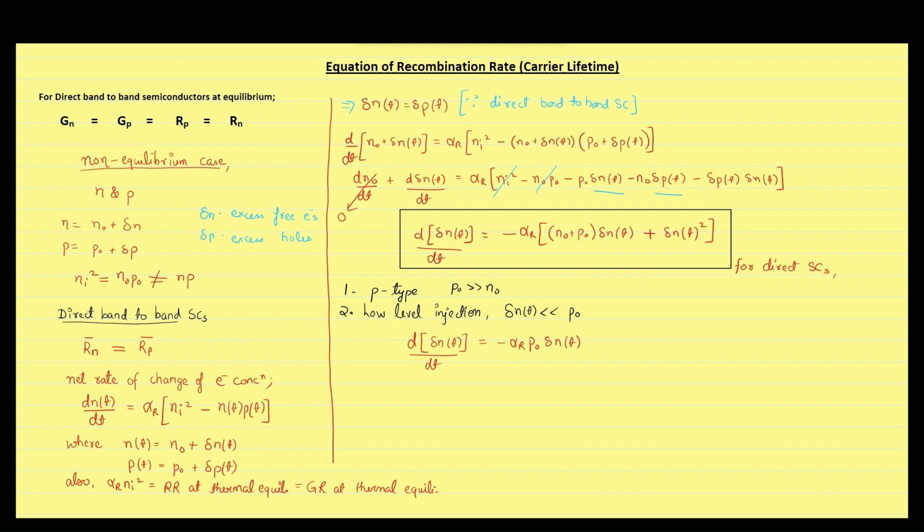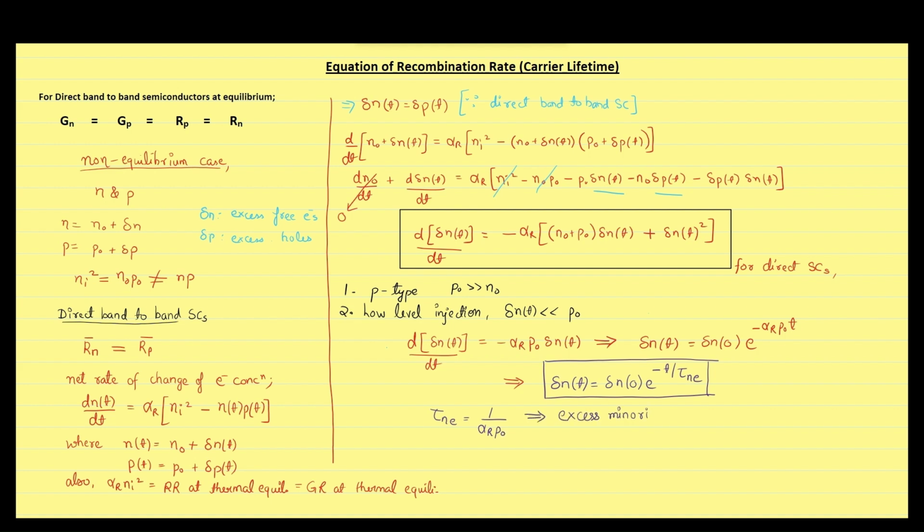And after solving it, we will get this particular equation, written as free electron concentration at time 0 into exponential of minus t divided by tau n, where tau n is equal to 1 upon alpha r into p naught, which is called excess minority carrier lifetime.